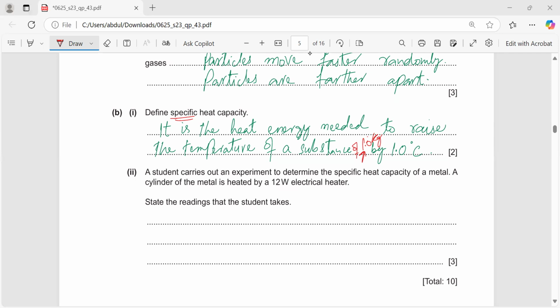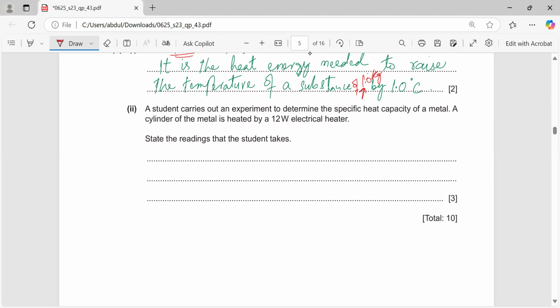A student carries out an experiment to determine the specific heat capacity of a metal. A cylinder of metal is heated by a 12-watt heater. This is the power of the electrical heater. State the readings that the student takes.